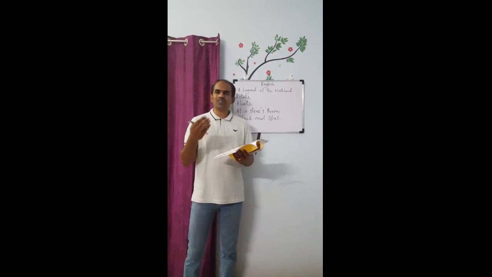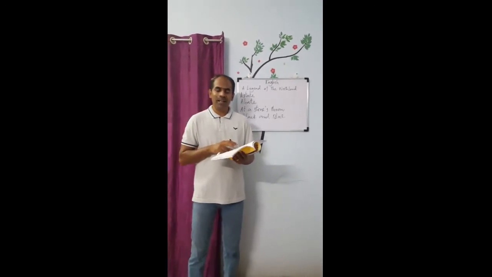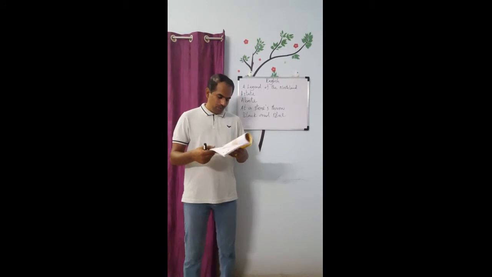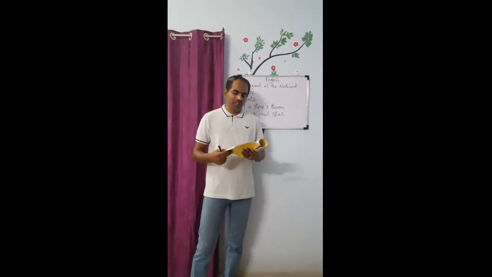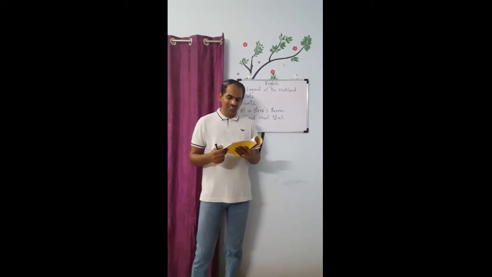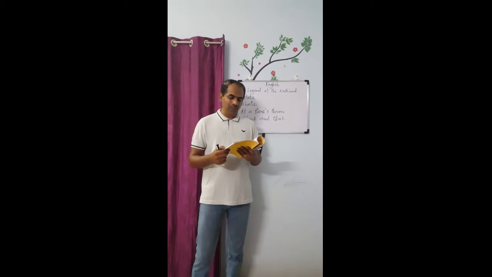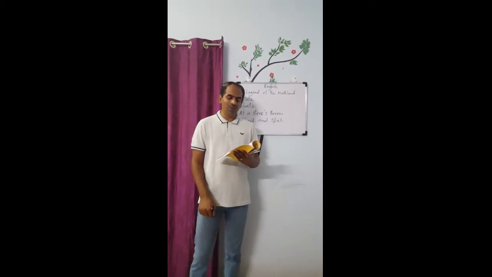A Legend of the Northland is a ballad. So, such stories are passed from generation to generation. Take page number 65, A Legend of the Northland. This poem narrates the legend of an old lady who angered Saint Peter because of her greed. So, we are going to see about a lady who angered Saint Peter.